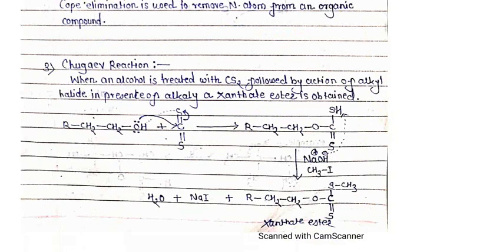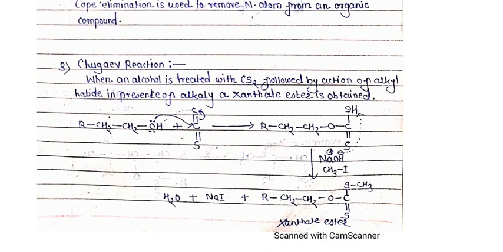Here, this is the alcohol group. It reacts with the CS2 molecule, that is carbon disulfide. Here is the formation of the xanthate ester by reaction with NaOH and methyl iodide. It gives alkyl xanthate ester, and this xanthate ester undergoes elimination to give alkene. We will see that further.